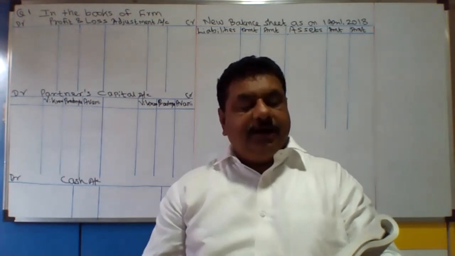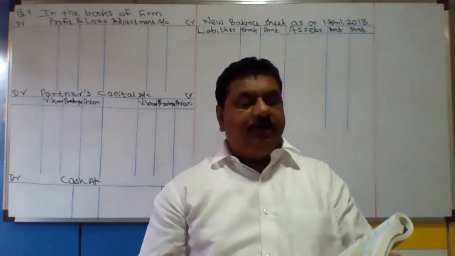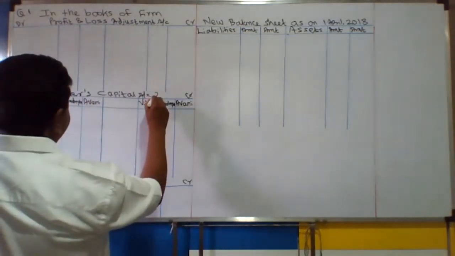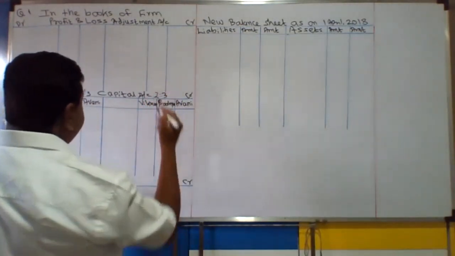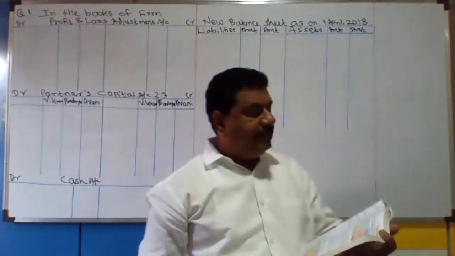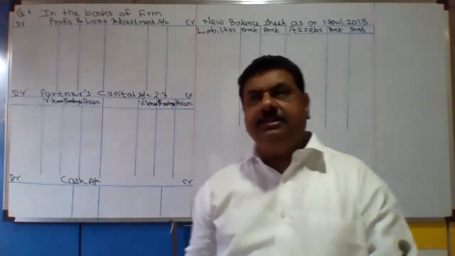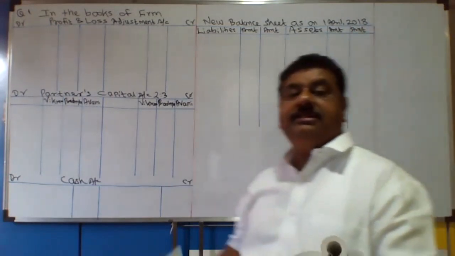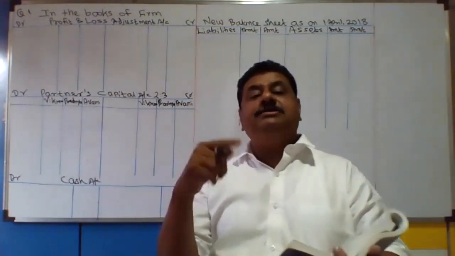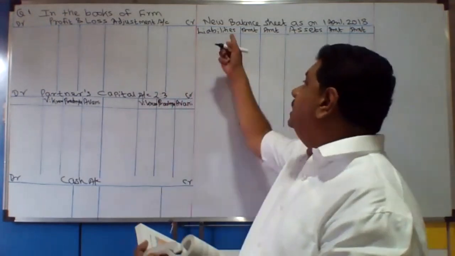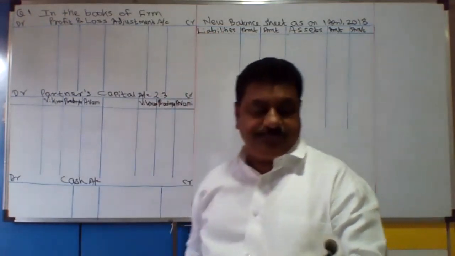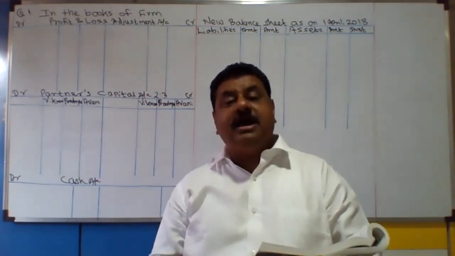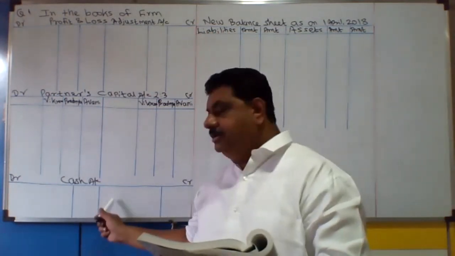Vikram and Pradnya are partners sharing profits and losses in the ratio 2:3. So this is the old ratio which is given to you. Their balance sheet is given on 31 March 2018, so the date of your new balance sheet should be 1 April 2018, the next day. Now look at the asset side. This is cash given to you, so a cash account is required.